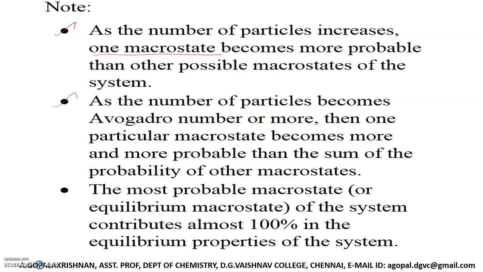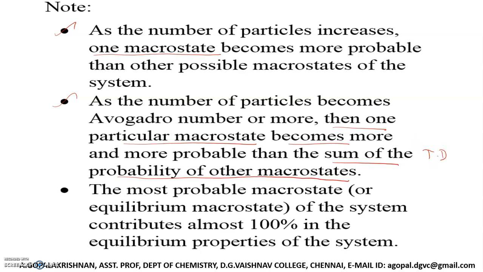Here I just introduced 3 particles, 2 particles, 4 particles, 5 particles, like that. If you go to a system having Avogadro number of particles or more, then one particular macro state becomes more and more probable than the sum of the thermodynamic probabilities of the other macro states.